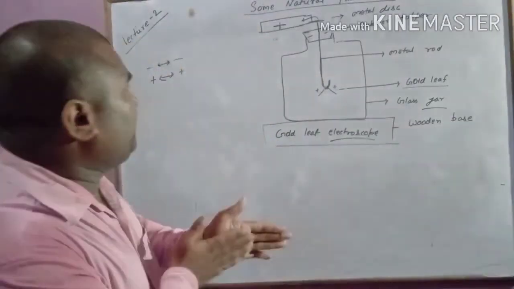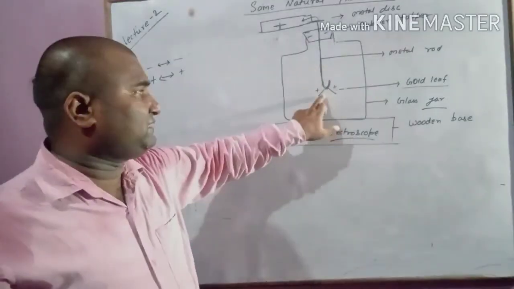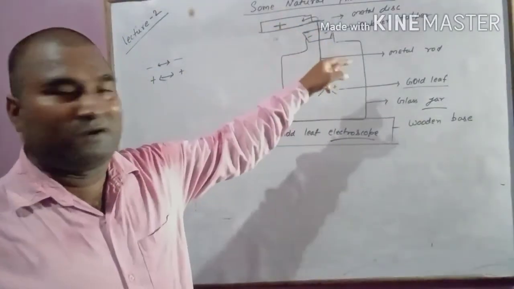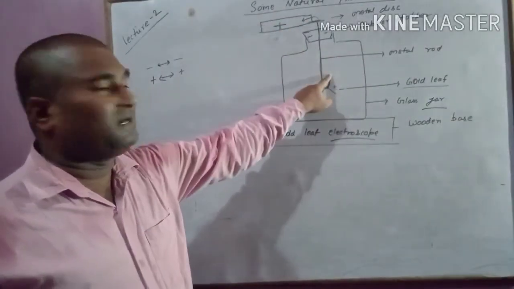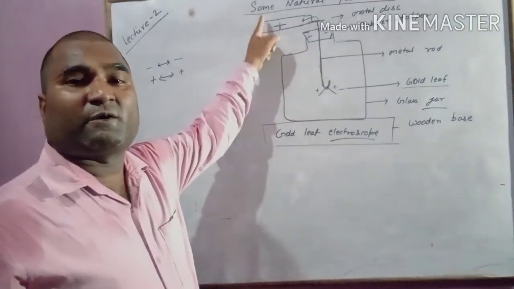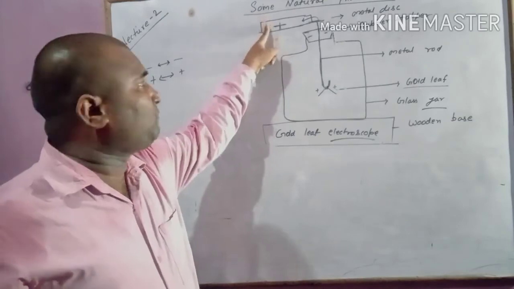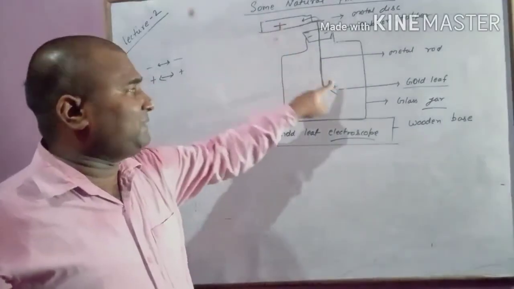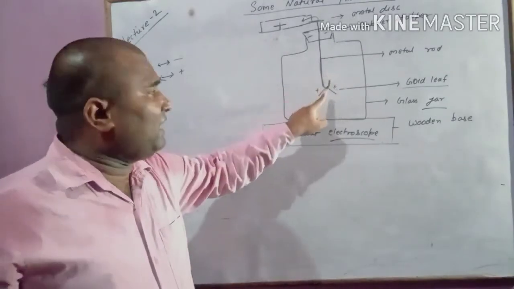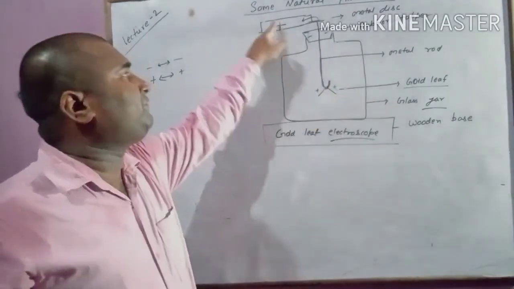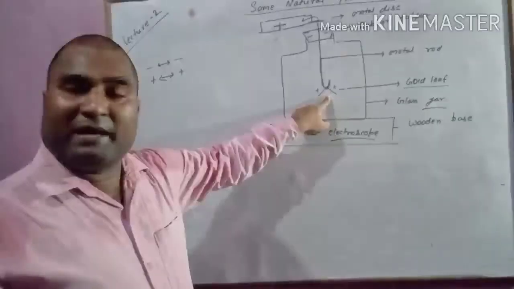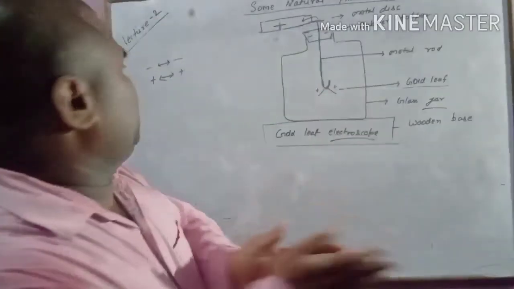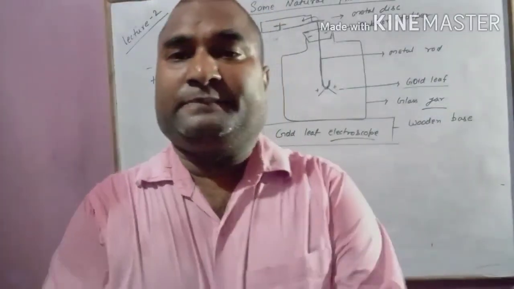Okay, so I hope you understand. This body is charged due to conduction, transfer of electrons. If it is negatively charged, it becomes negatively charged due to transfer of electrons from this body to the gold leaf. And if it is positively charged, it becomes positively charged because electrons transfer from the gold leaf to this body, making this gold leaf positively charged. Okay, so I hope you understand till here.